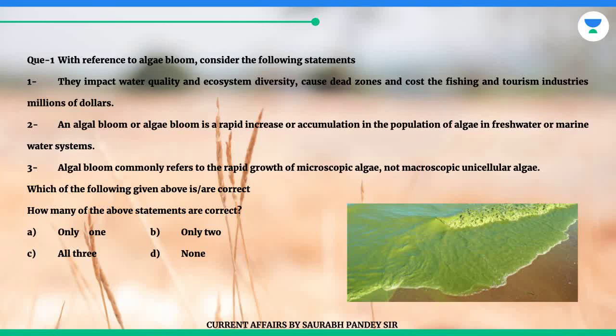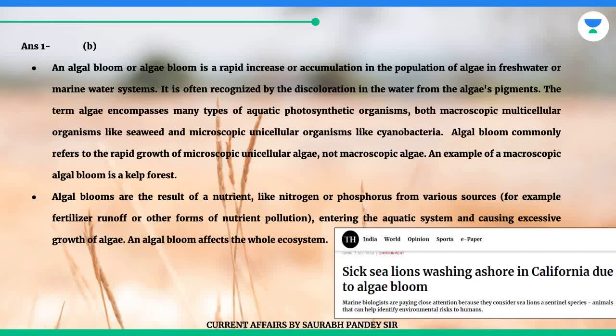How many of the above statements are correct? A. Only 1. B. Only 2. C. All 3. D. None. The answer is B. An algal bloom or algae bloom is a rapid increase or accumulation in the population of algae in freshwater or marine water systems. It is often recognized by the discoloration in the water from the algae's pigments.